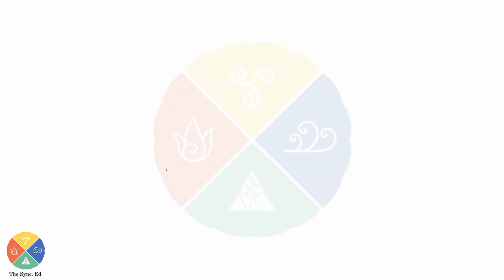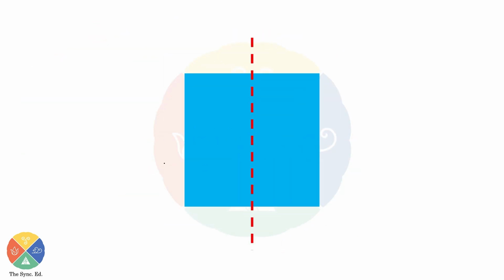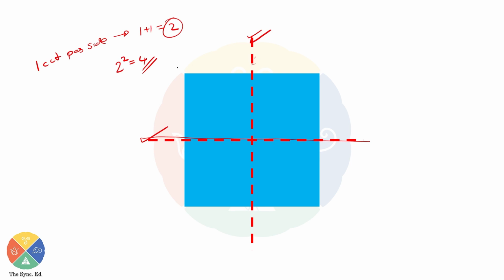Let's see the similar scenario when it comes to our old cuts. Here also, the number of cuts per side or per dimension is 1. 1 in this dimension, 1 in this dimension. But the total number of cuts is 1 into 2, that is 2. 2 cuts in total. Okay. And the number of pieces is cuts plus 1, whole squared, like 1 plus 1 whole squared.